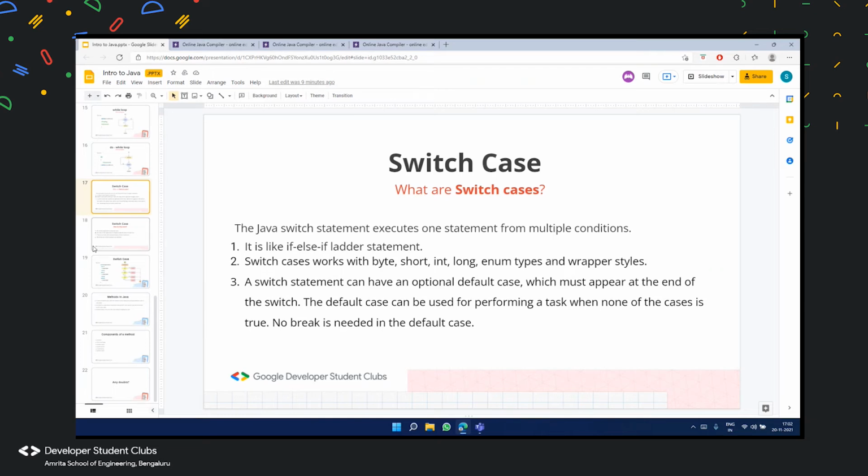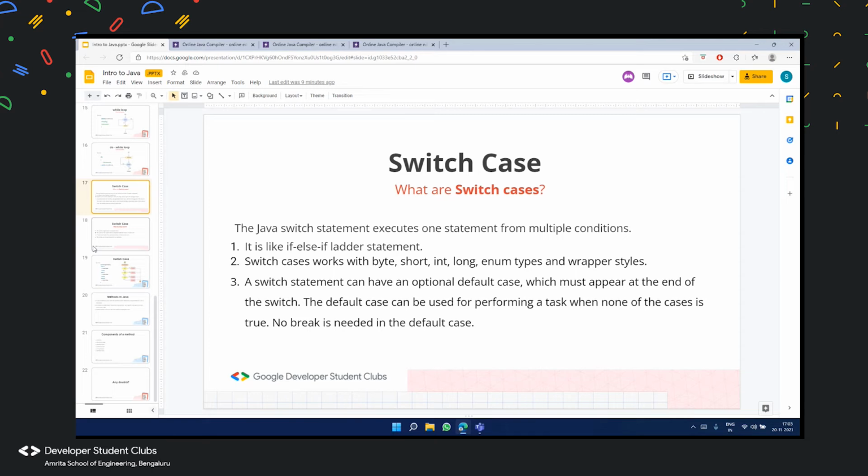But when you take a problem which is much more complex, you just can't keep writing if else ladders so many times. Suppose you want to find out which month of the year it is. Of course you can use a switch statement and start from January and go till December.